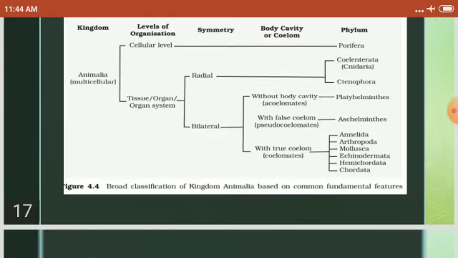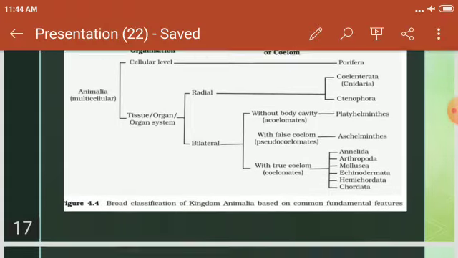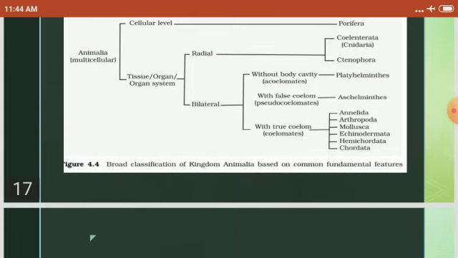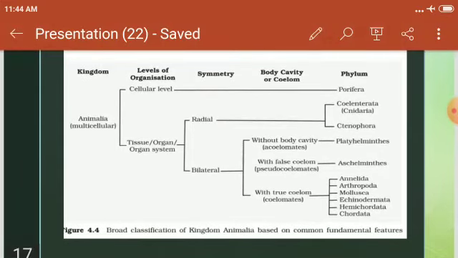We are going to learn a chart, or a flow chart, so that we can easily study. It shows the classification of kingdom Animalia based on common fundamental features. See, first the kingdom is Animalia. They are multicellular. Their level of organization, see, cellular level, then tissue or organ system level.